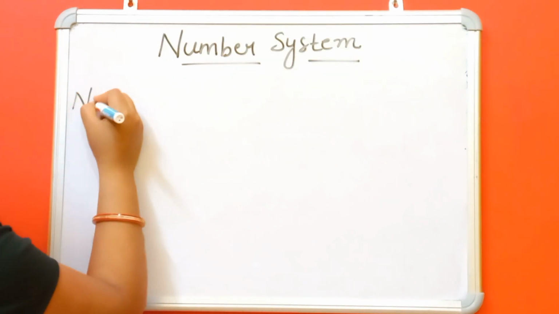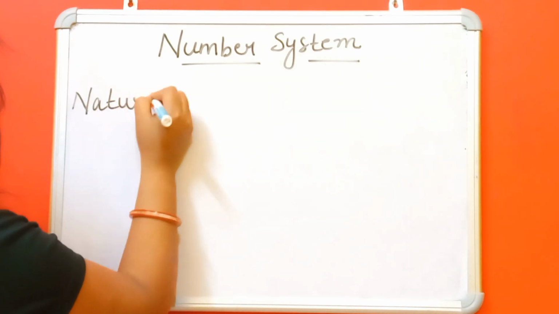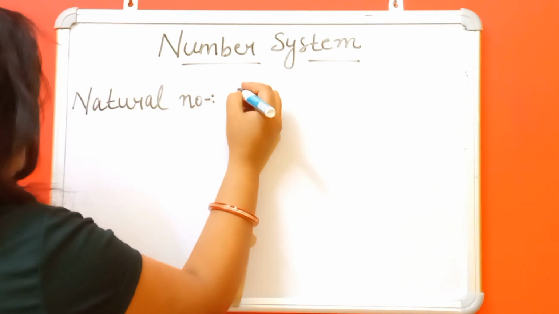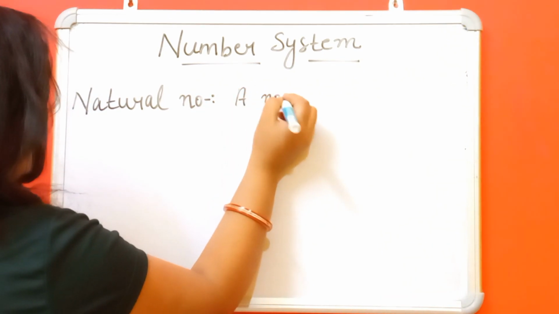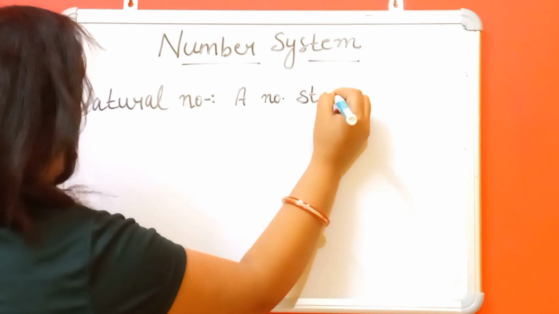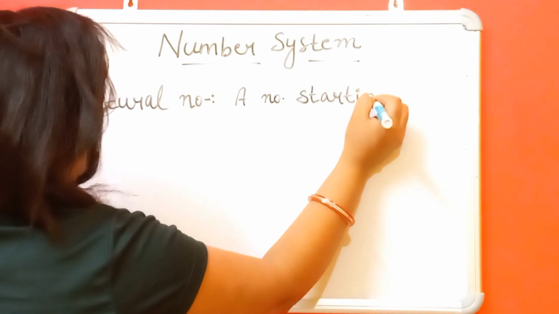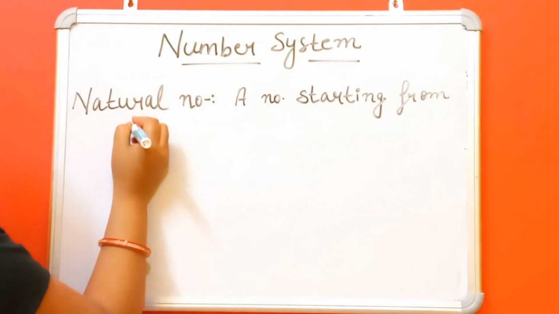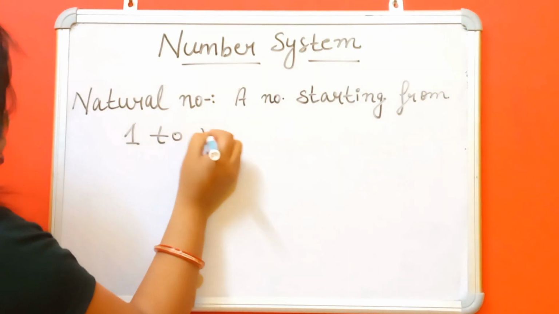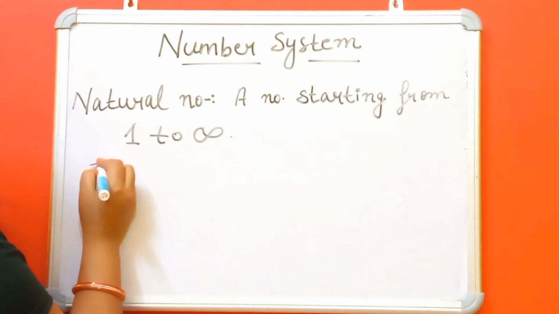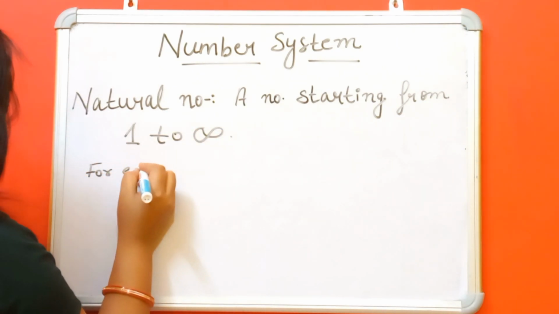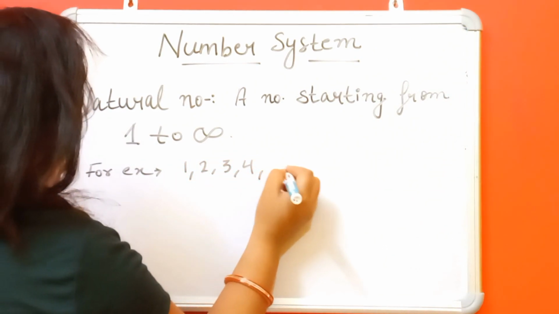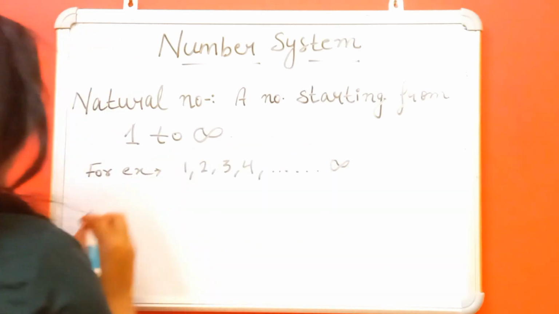We will write: a number starting from 1 to infinity. Okay, for example, 1, 2, 3, 4 and so on up to infinity.